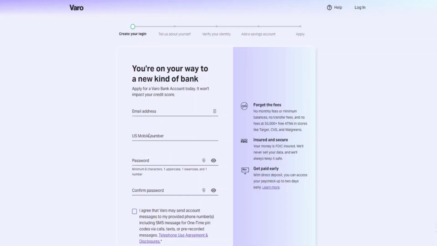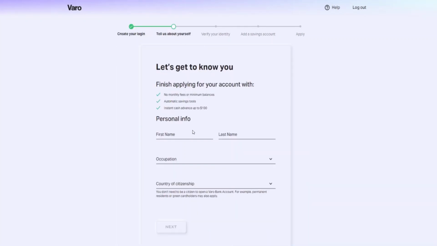Next, add your information, including your email address, US mobile number and password, and confirm the password. Also, accept the given terms and conditions to continue. Next, your personal information, including your name, occupation, and country of citizenship. Click on Next to proceed further.